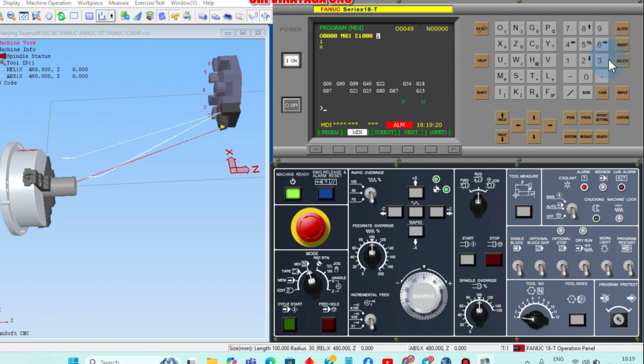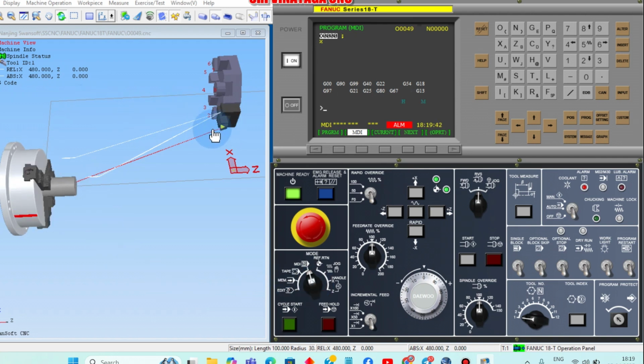What is the meaning of M03? Spindle rotation on, in the clockwise direction. S1000 means spindle RPM 1000. Okay. Now click this green button, cycle start. Now you can see the spindle is running. The chuck is running.